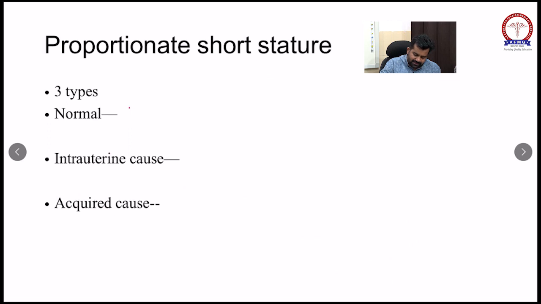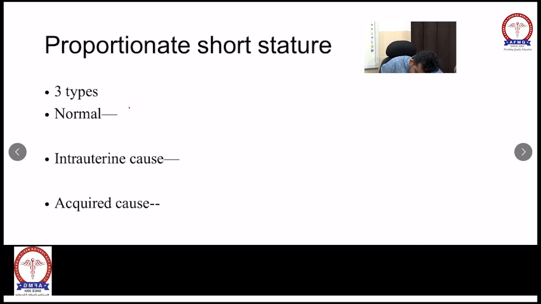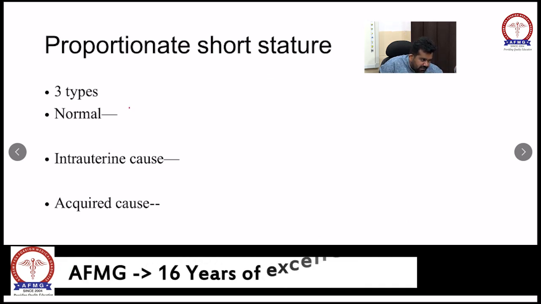What are the other examples in which you will see this important MCQ, in which condition bone age is less than chronological age? The first important example is constitutional delay in growth and puberty. Second will be undernutrition or low nutrition.